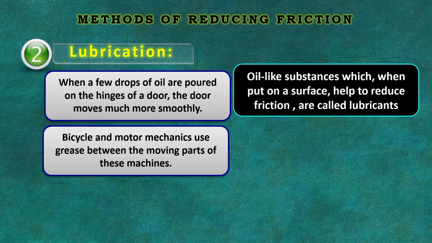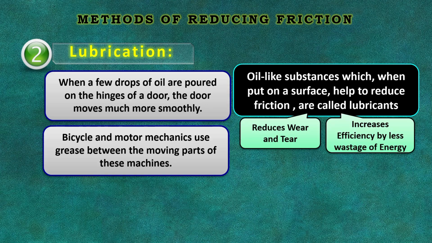Oil-like substances, which, when put on a surface, help to reduce friction, are called lubricants. That reduces wear and tear. It also increases the efficiency by less wastage of energy.